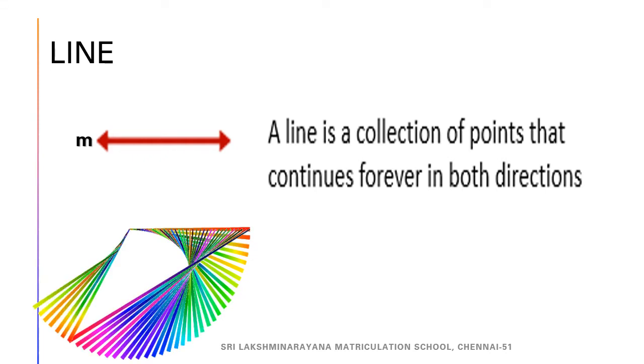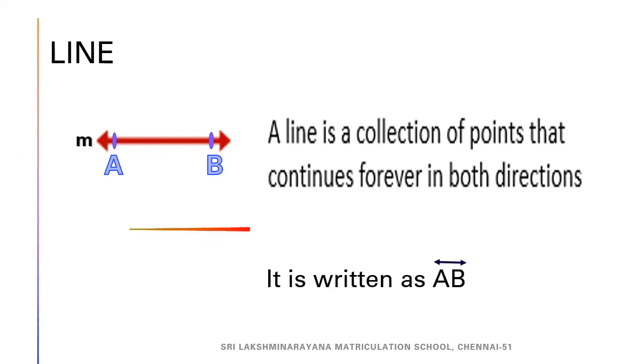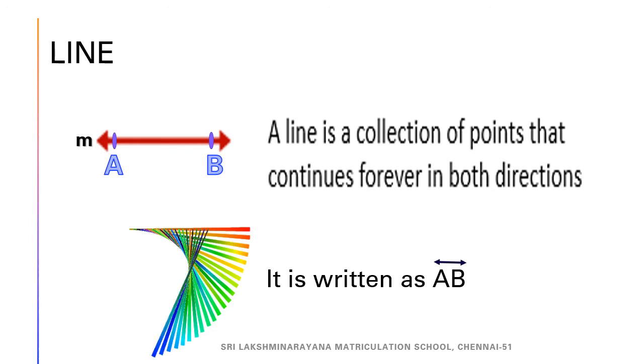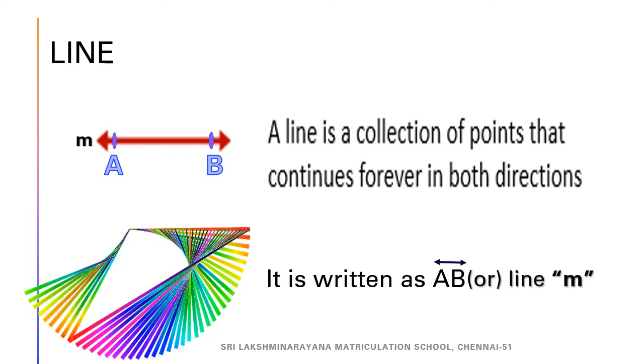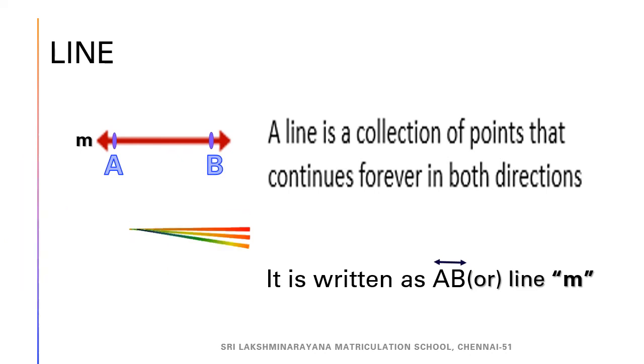A line passes through 2 points A and B is written as line AB. And also we can denote it with the small letter M. So, how will you read this, children? Line M.